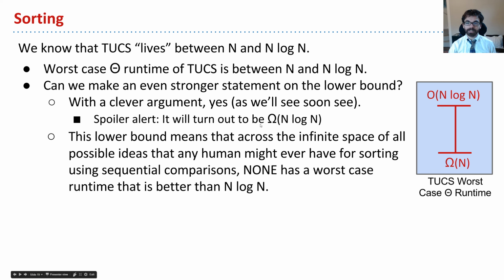And that runtime is going to turn out to be n log n. So we're going to show that we can actually do better than saying it's at least linear, to say it's at least n log n. And what that lower bound means, what's so interesting about this, is that across the entire space of anything you might imagine, across all of humanity's cleverness and ambition to try and do better, among all of those ideas, none of them is any better than merge sort asymptotically in the worst case. Okay, that's what we're going to show. So there's no need to go searching for an even better sort, at least in terms of asymptotics. And so what we'll do in the next little video is we'll start detailing this proof with a glorious game known as Puppy Cat Dog.